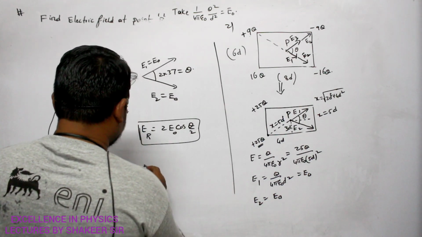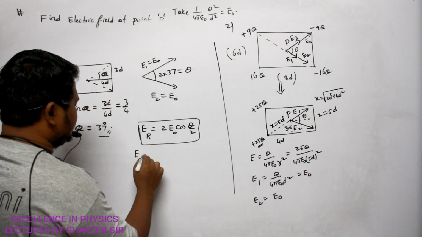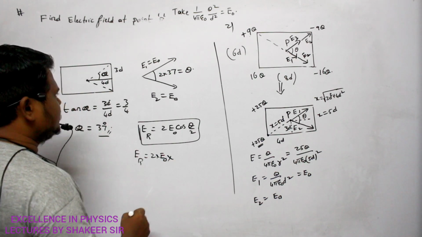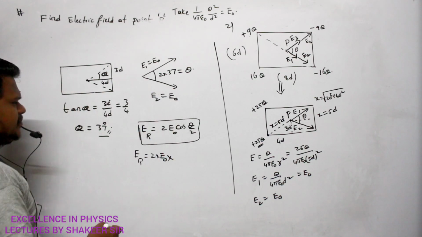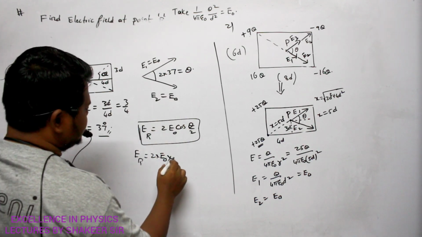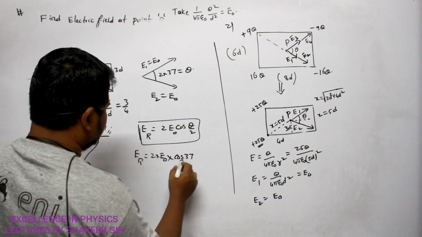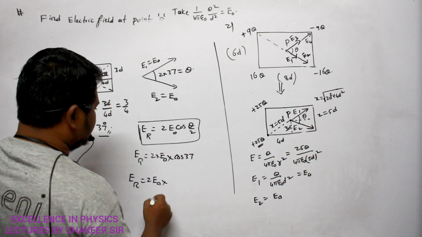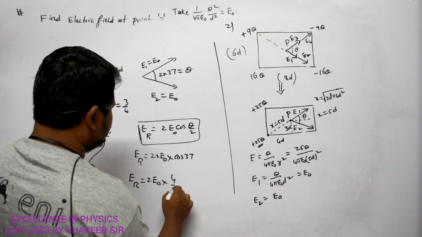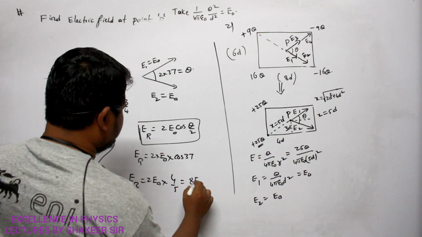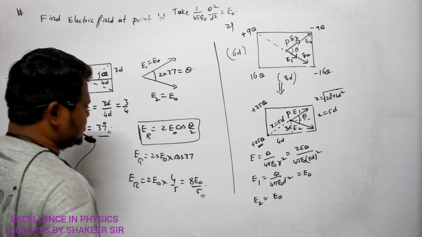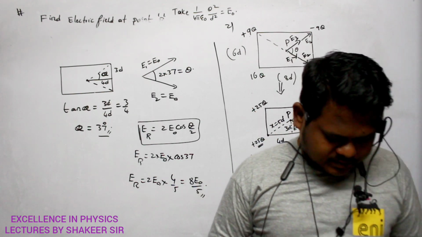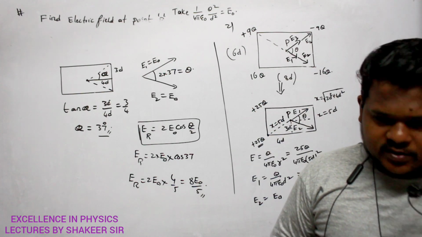So substitute here. Therefore, the resultant electric field is equal to 2 into E0 into cos theta by 2. Total theta is 2 into 37, no? So theta by 2 means 37. So cos 37. Are you able to understand? So ER is equal to 2E0 into cos 37, whose value is how much? 4 by 5. Clear? So 8E0 divided by 5. That is my answer. So have you understood? Clear? Come on. Make a note of this one.